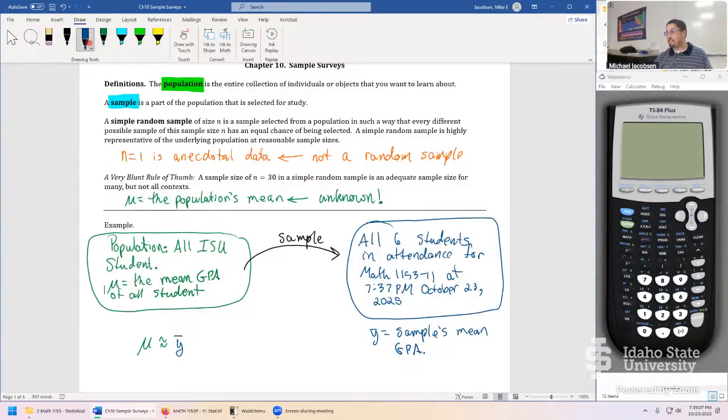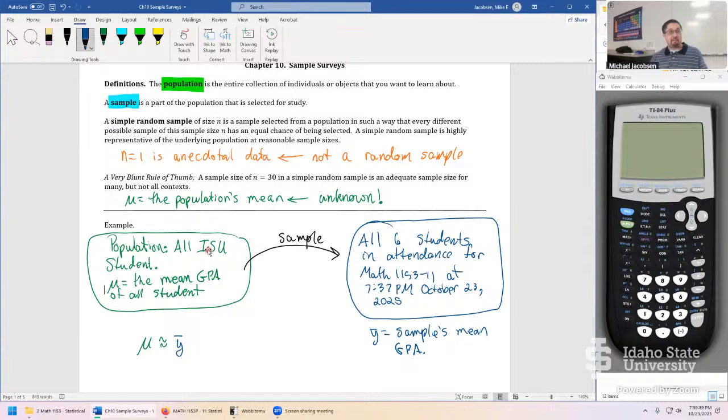It just depends. The problem isn't that the sample is necessarily so small. We can still say it's approximately equal. There's just a big error in that estimate. But there's something even worse about the sample. Anyone see what would be just really bad using the sample, relating it back to the population? One class. Yeah. Would you say this one class represents the average typical student at ISU?